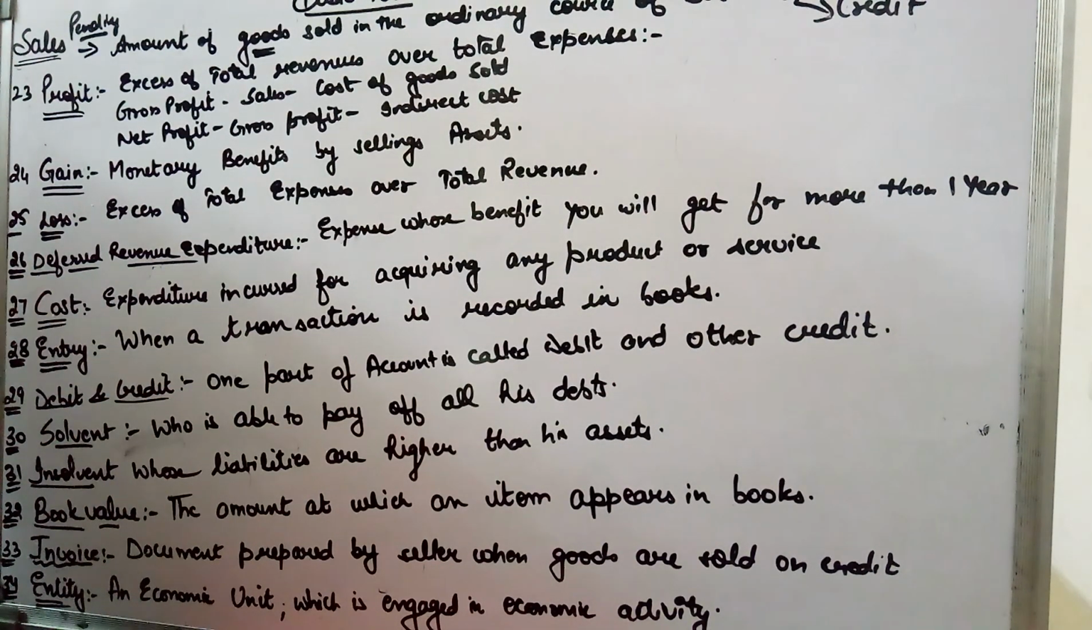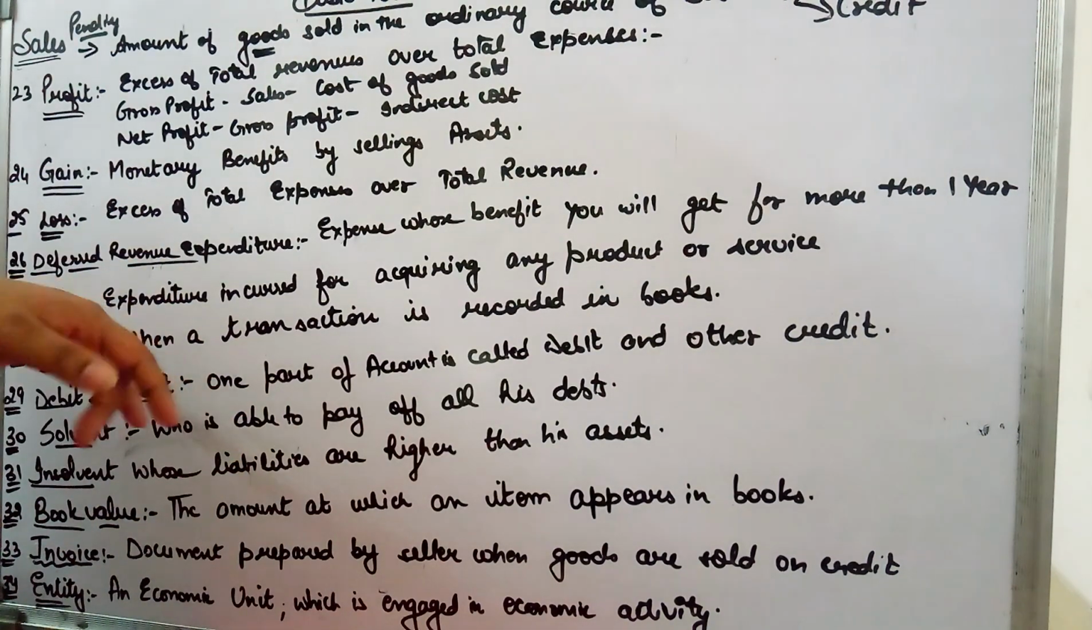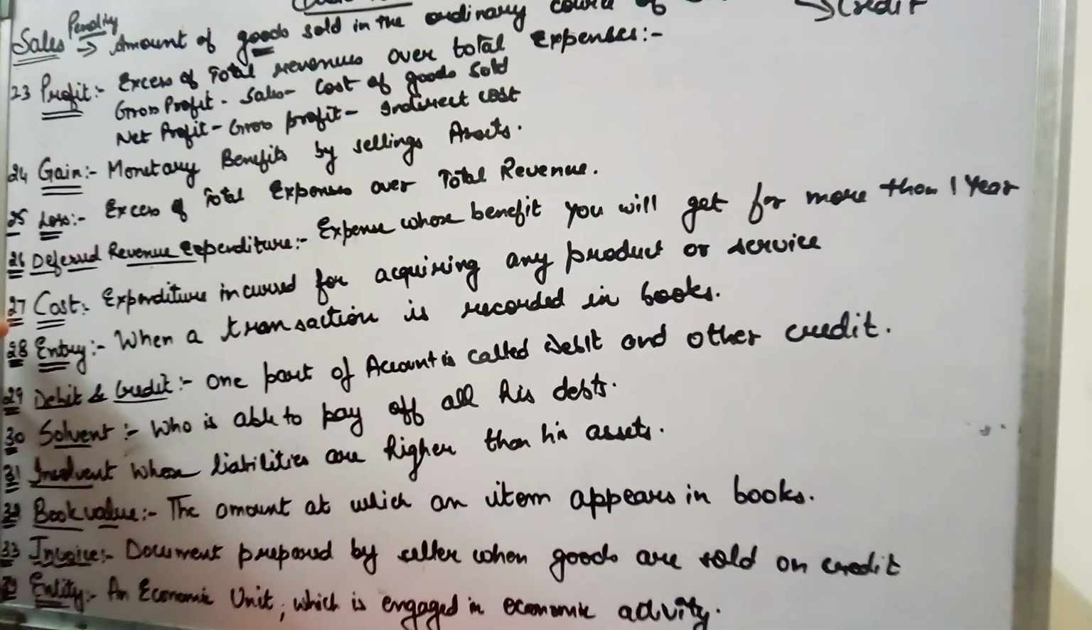For example, say I have purchased a machinery for rupees 30,000, and that is my cost. I have paid salary of 40,000. Now that is my cost of having that service. So cost is the expenditure that is incurred for acquiring any particular asset or service.